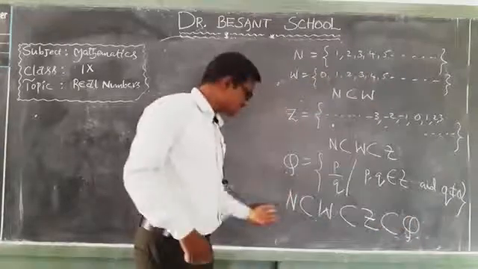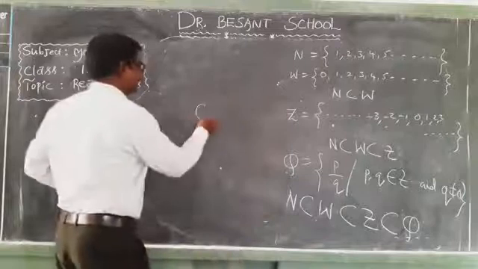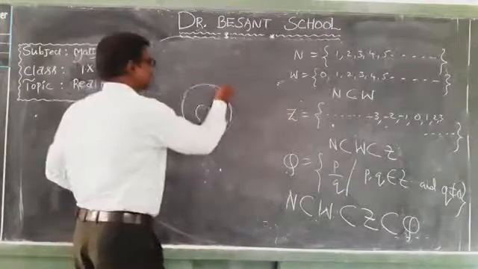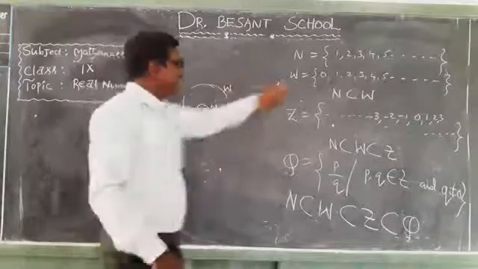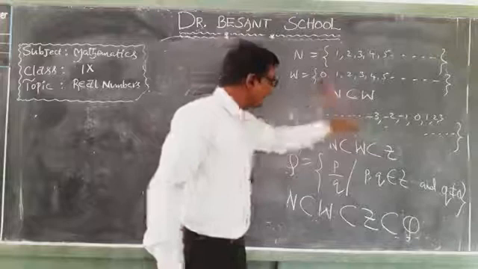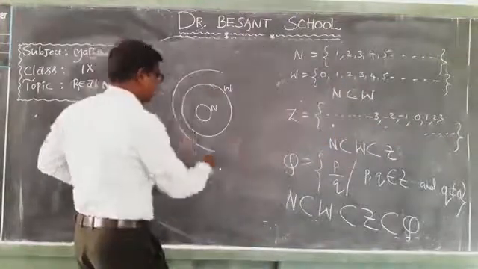So natural numbers are included in whole numbers. Whole numbers are included in integers.